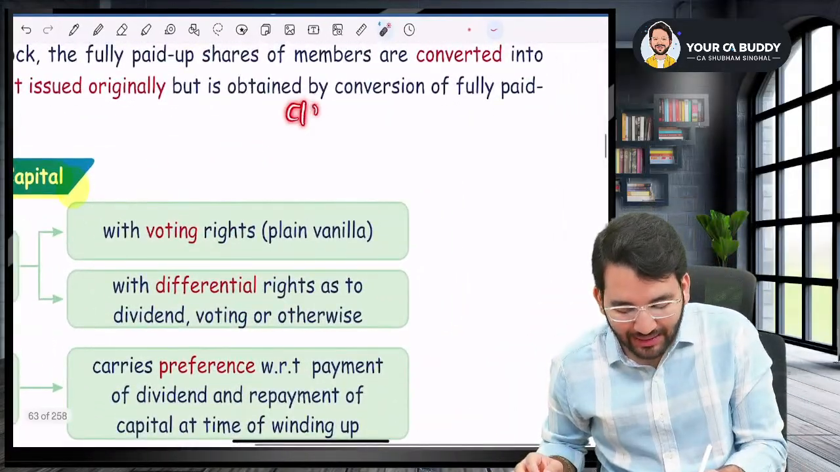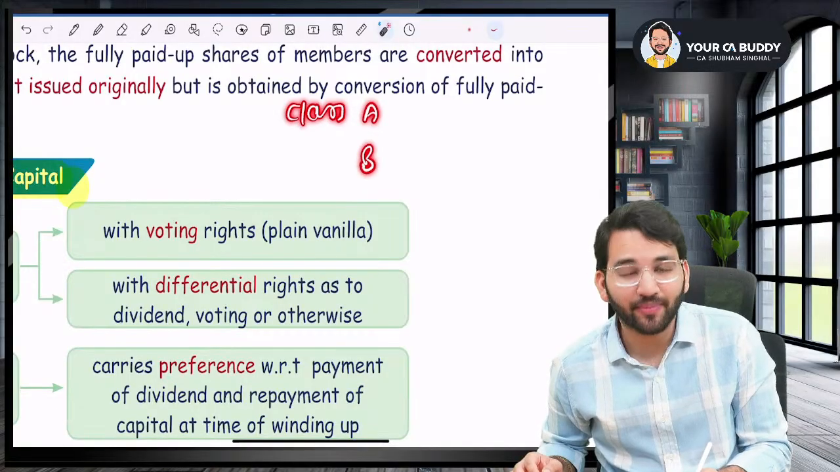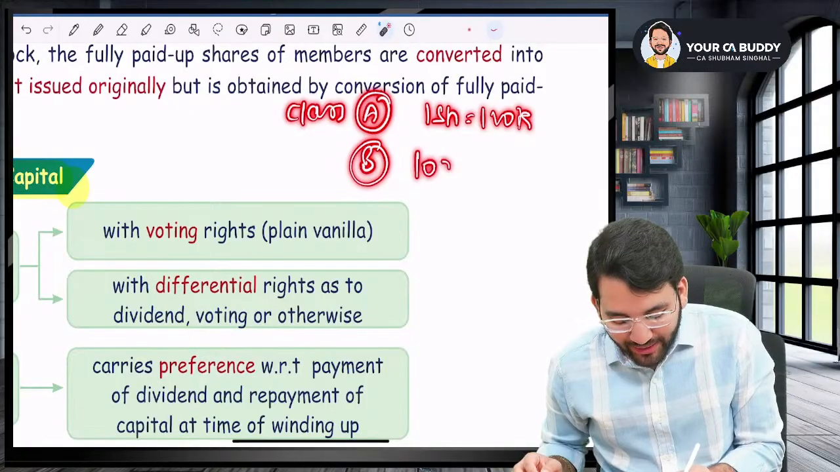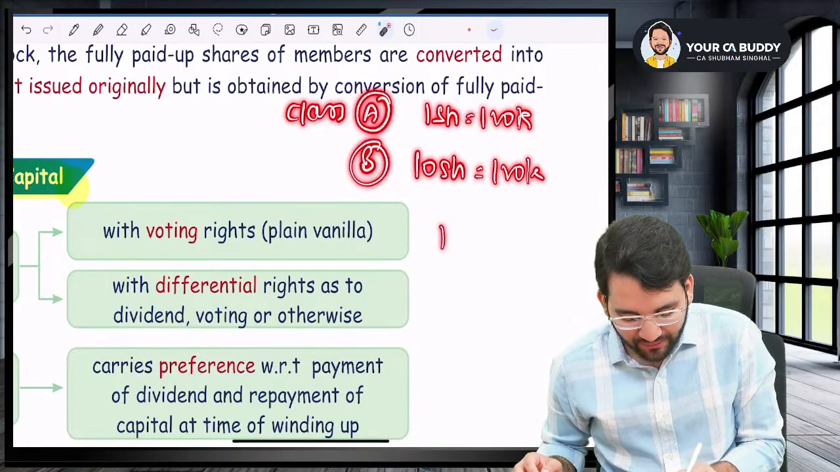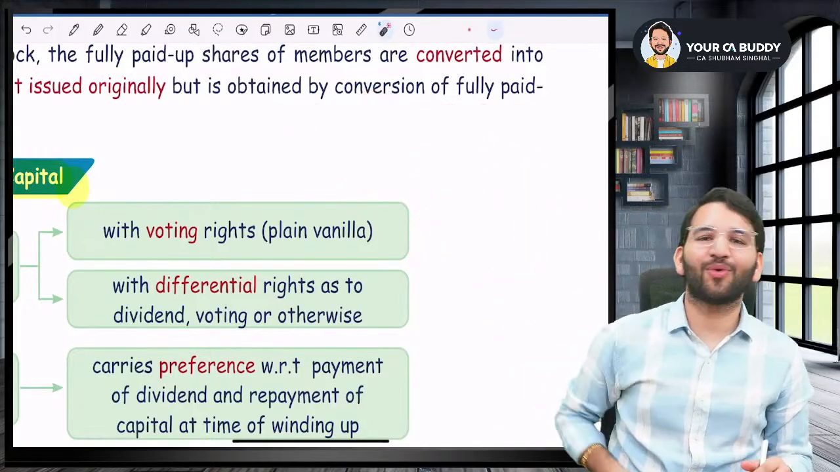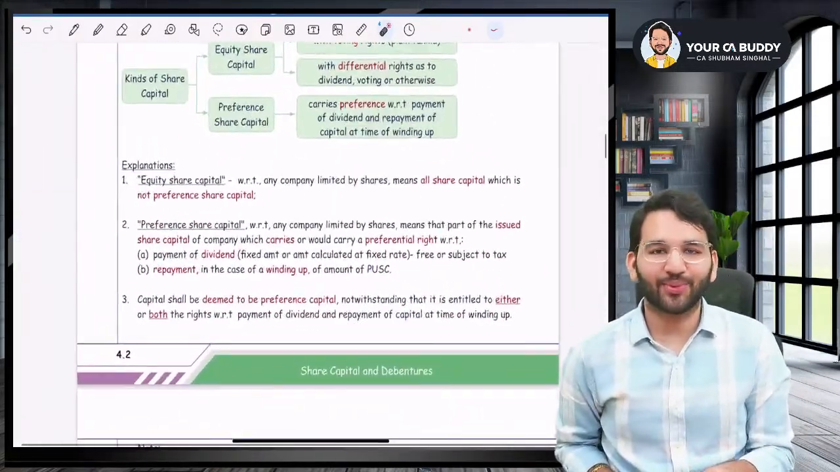For example, there is class A equity share and class B equity share. Class A has one share, one vote. Class B has 10 shares, one vote. This is called differential voting rights. So there are differential voting rights equity shares. That is what we have about equity shares.